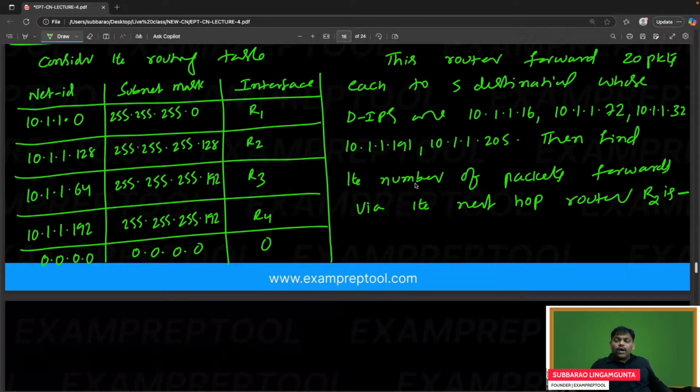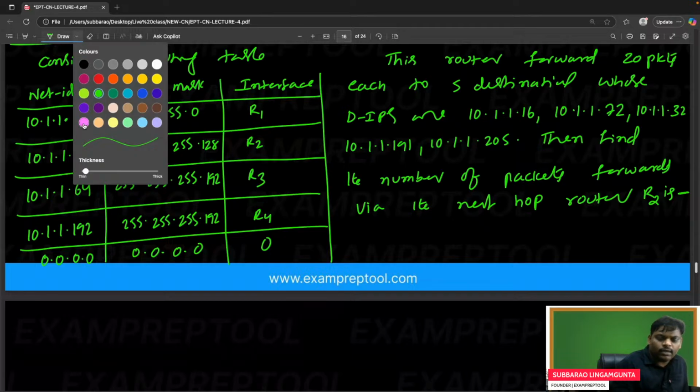This router forwards 20 packets each to 5 destinations whose destination IPs are these. Then find the number of packets forwarded via the next hop router R2. Can you try this? What is the answer? Everyone try.